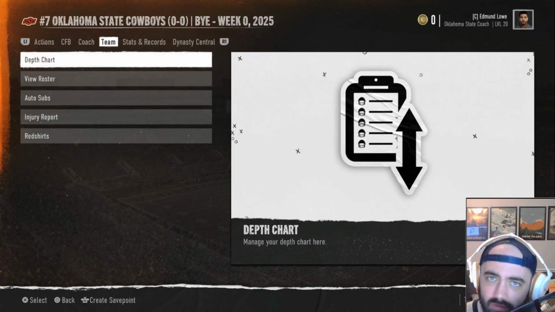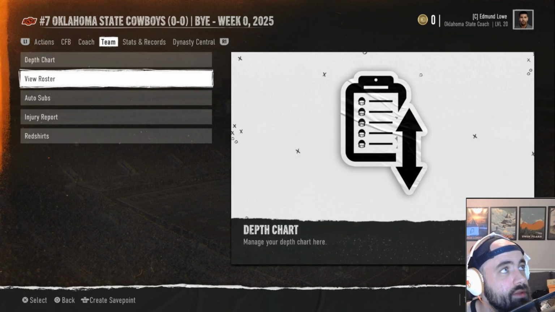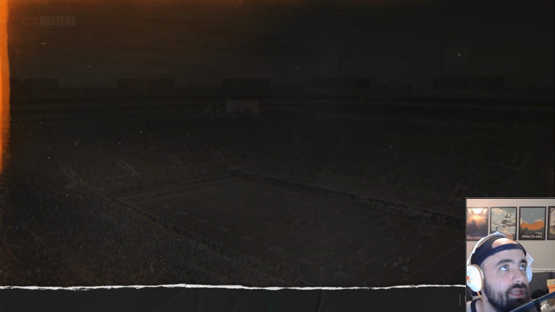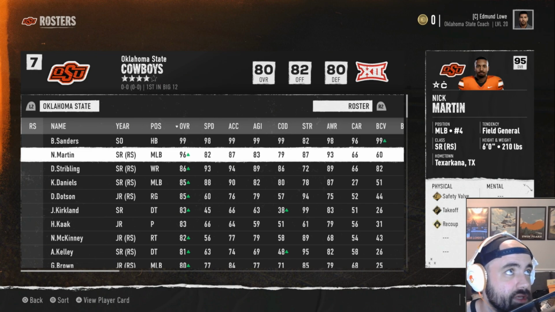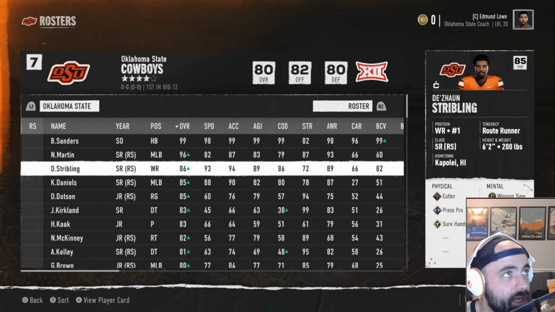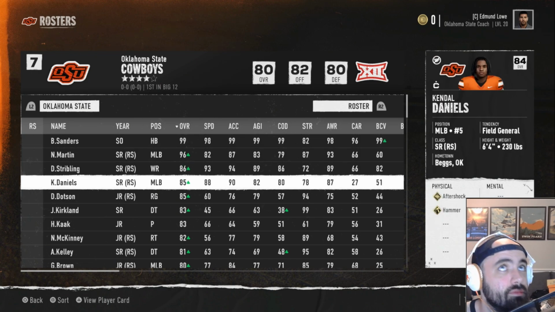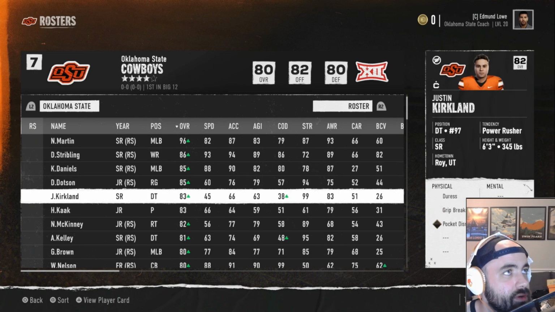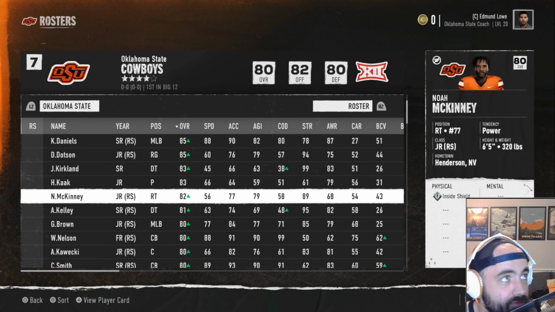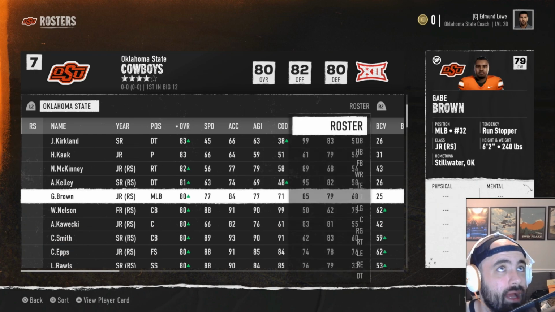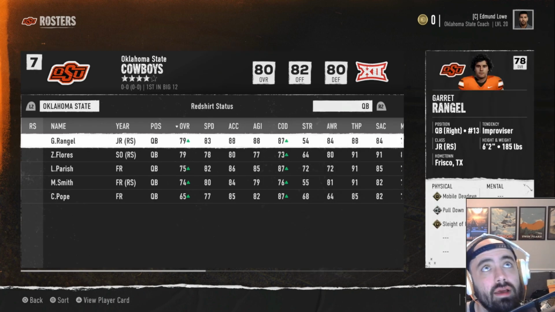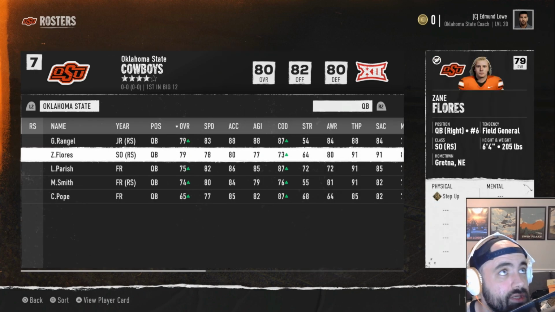I will say our offensive line is probably a bit weaker this year. We just don't have as many studs, but you can't get much better than Barry Sanders. I also like Nick Martin being 96. At least we got some guys on both sides of the ball playing well. But our highest rated offensive lineman is 82 overall. And our quarterbacks, Rangel and Flores, are pretty solid, but neither one of them is putting that much fear into opposing teams.